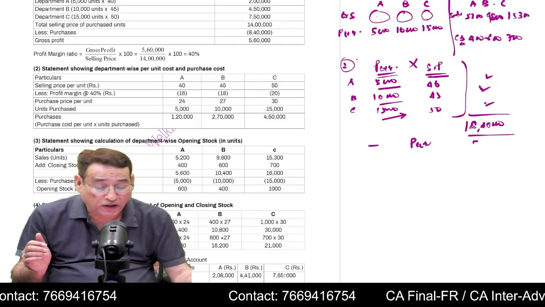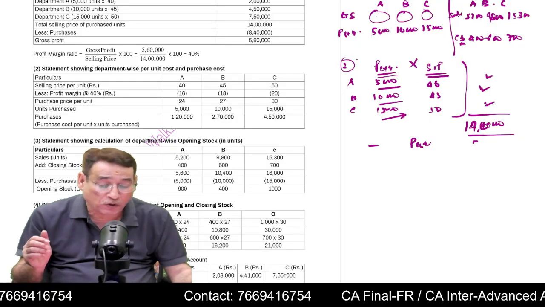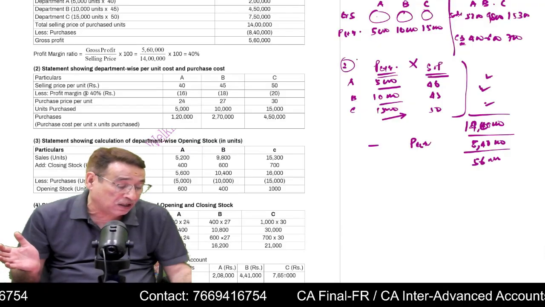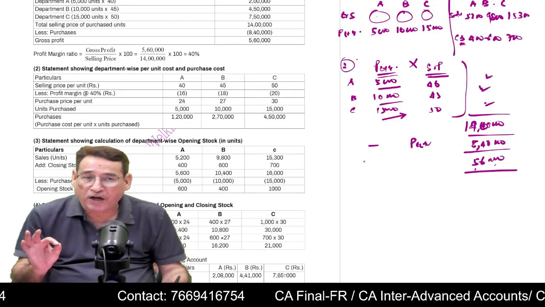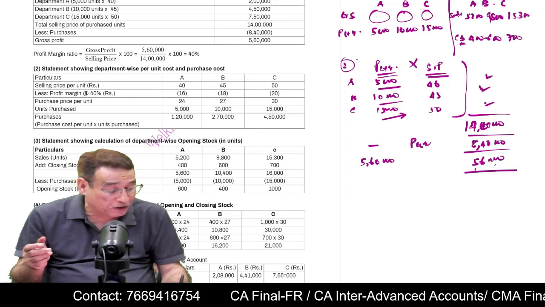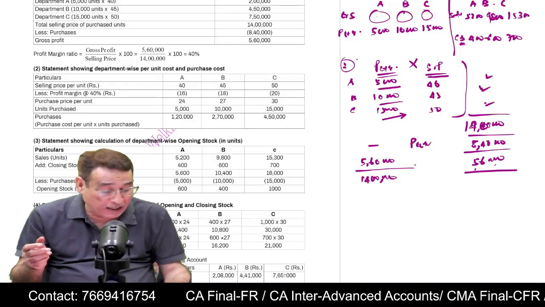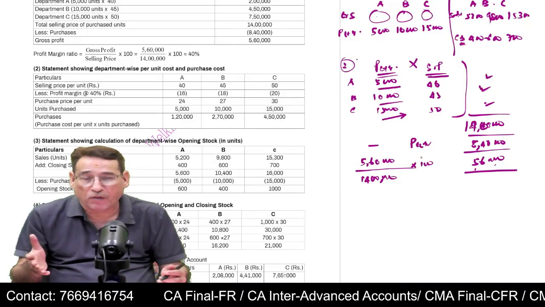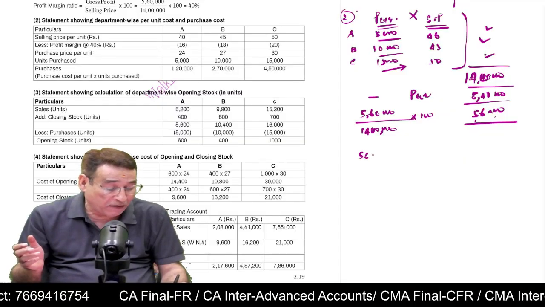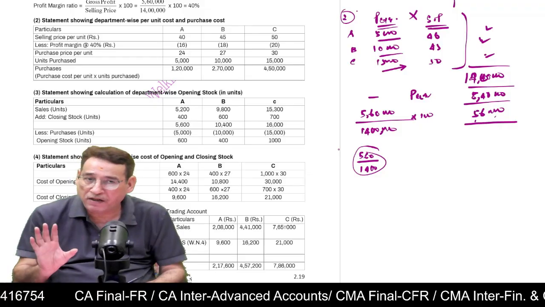The total sale value is coming to 14 lakh. Correct? Total sale value is 14 lakh and total purchase value is 8,40,000. As I told you, the difference will be 5,60,000. This will give you your profit margin. So your 5,60,000 is the profit and your total sales is 14 lakh. You divide and you get what we call your margin rate. Or if you do not want to compute the margin rate separately, you simply take 560 by 1,400 as your margin rate. Is it clear to you?